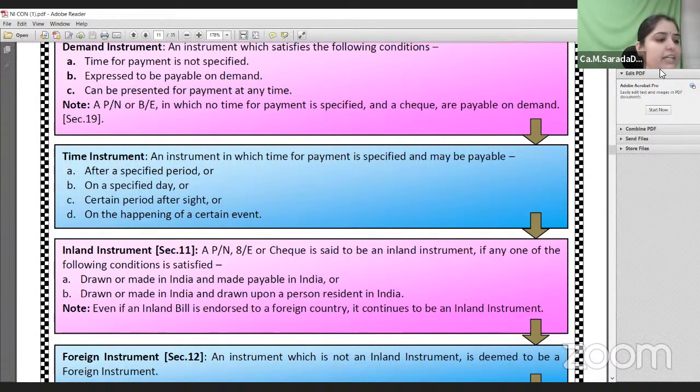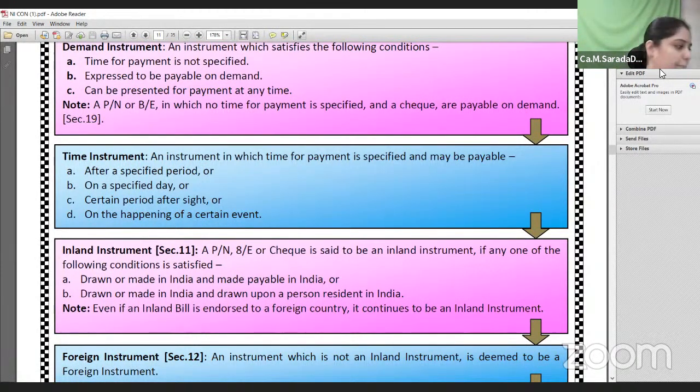Now tell me whether it is an inland instrument or a foreign instrument. The particular person is in India and he is drawing upon a person who is accepting that instrument even in India. In such case, that instrument is called an inland instrument because it is drawn or made in India and drawn upon a person who is resident of India. Therefore, it is an inland instrument.